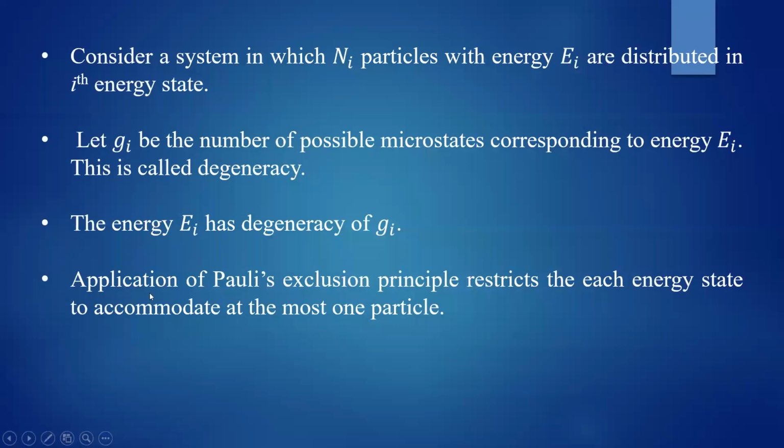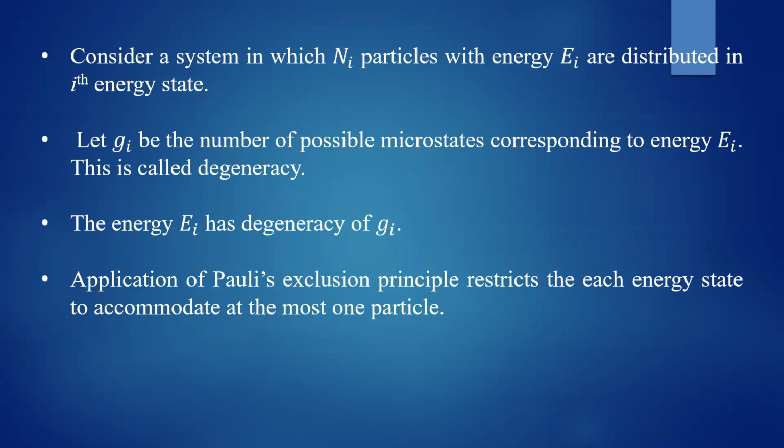Now we have to obey Pauli's exclusion principle. Application of Pauli's exclusion principle restricts each energy state to accommodate at most one particle. In a given state, only one particle is possible. If there are Gi number of states, you can accommodate only Gi number of particles. If there are 10 states, you can accommodate 10 particles.